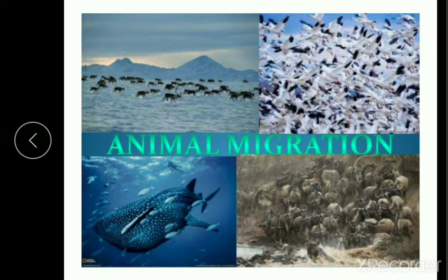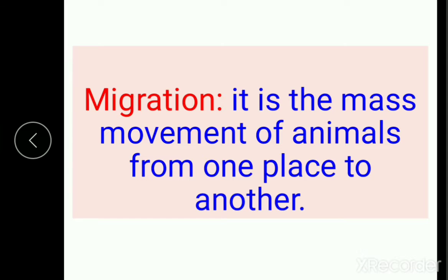So next we are going to see animal migration. So first of all, what is migration about? Many species migrate. This is the mass movement of animals from one place to another place. So why do the animals have to migrate? That means they have to move from one place to another.